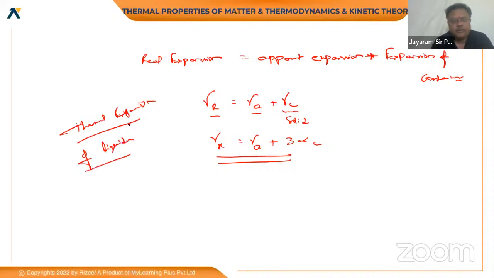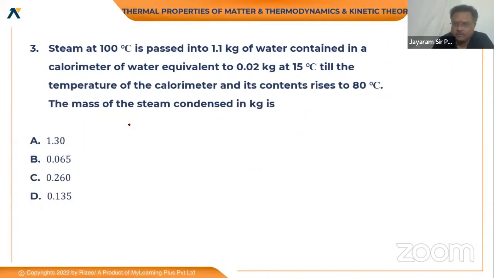Now, another type of question. A steam of 100 degrees is being passed into 1.1 kg of water contained in a calorimeter, water equivalent given, which is at 15 degrees, till the temperature of the calorimeter and its contents rises by 80 degrees. Find the mass of the steam that is condensed. This is the chapter concerned with calorimetry.